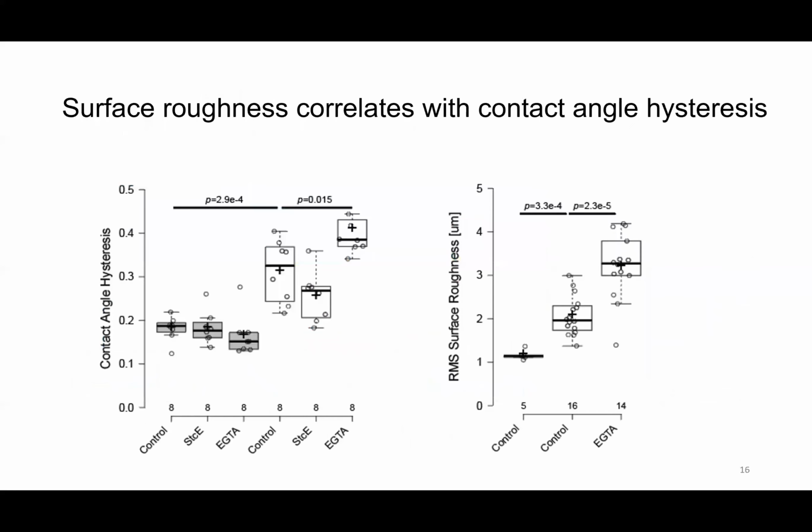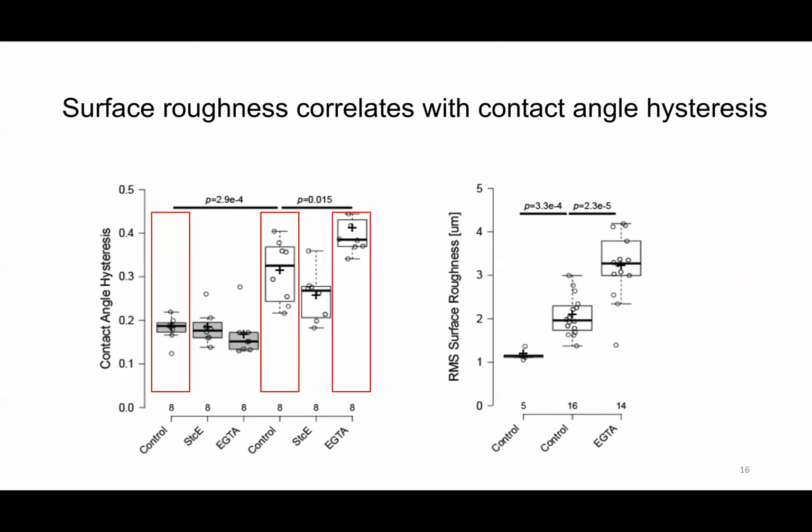We then go back to compare the data of roughness and hysteresis. We found a nice correlation between these two quantities. And the right boxes here are highlighting the data that can be compared with the roughness on the right. So after looking at this, we think roughness does contribute to the hysteresis value.